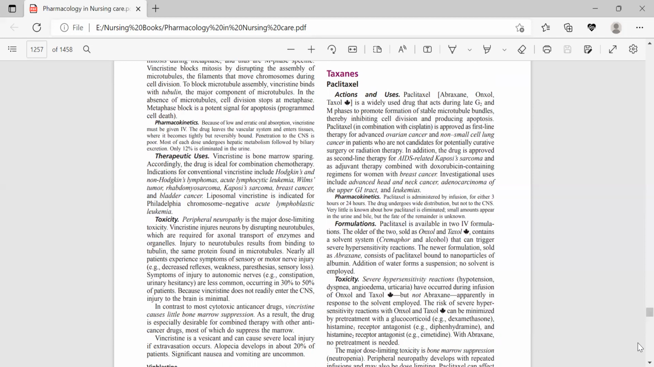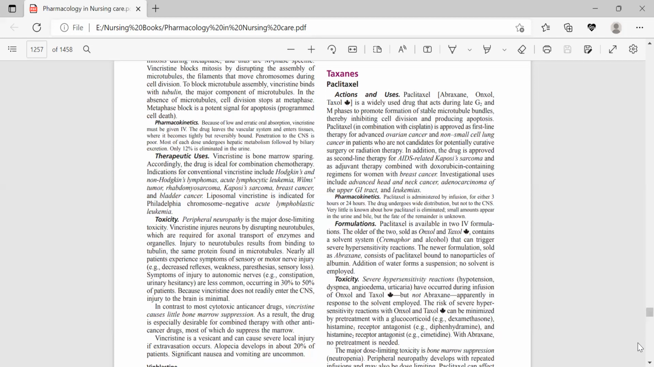This drug is approved as first-line therapy for advanced ovarian cancer and non-small cell lung cancer, and also approved as second-line therapy for AIDS-related Kaposi sarcoma and adjuvant therapy combined with a doxorubicin-containing regimen for women with breast cancer. Investigational uses include advanced head and neck cancer, adenocarcinoma of the upper GI tract, and leukemias.